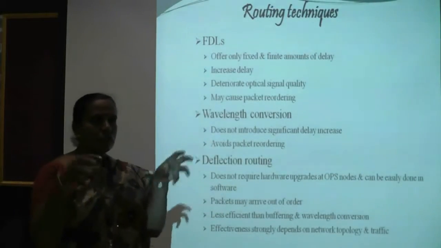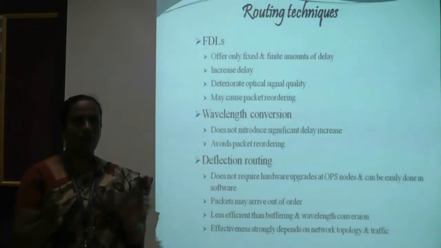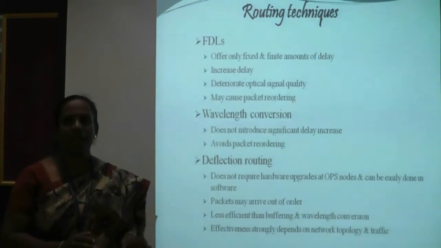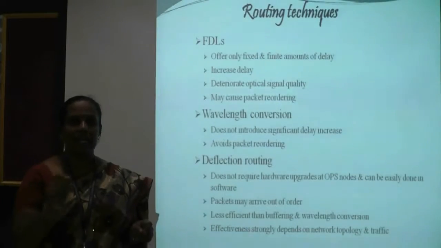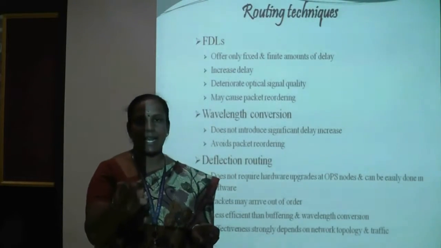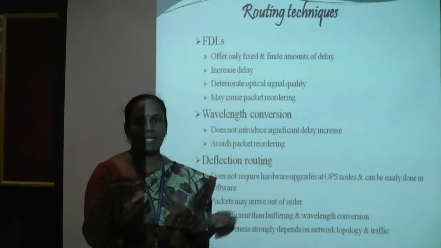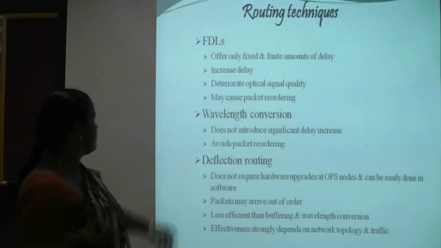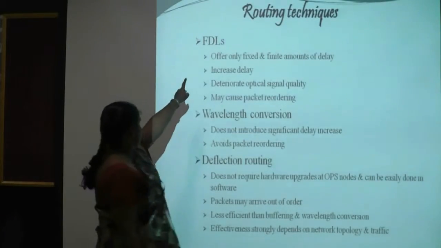For storing the optical packets we don't have an optical buffer. So what we do is the optical signal will be stored by using delay lines. We send the optical signals into some lines, delay lines, which makes the signals be delayed. That is FDL.